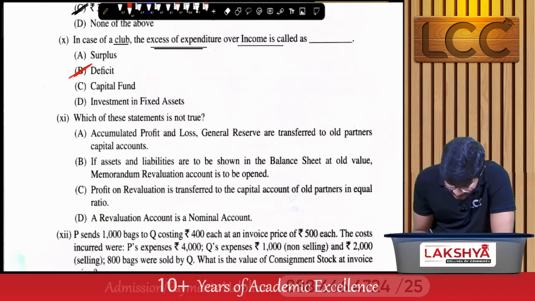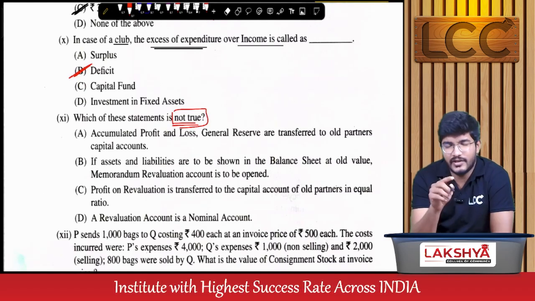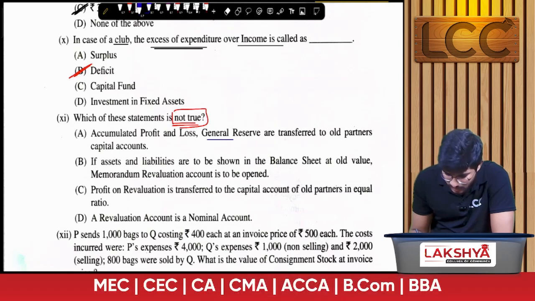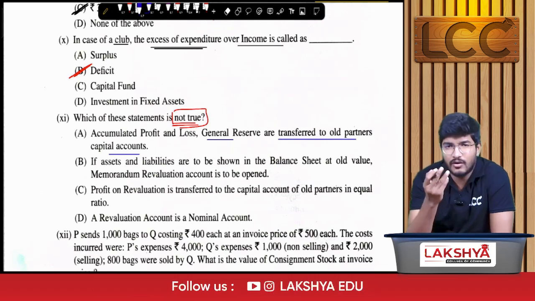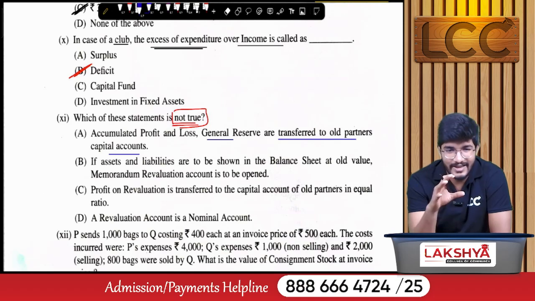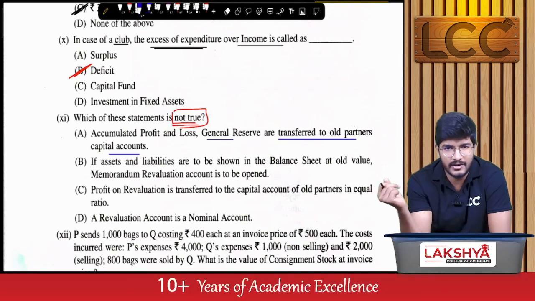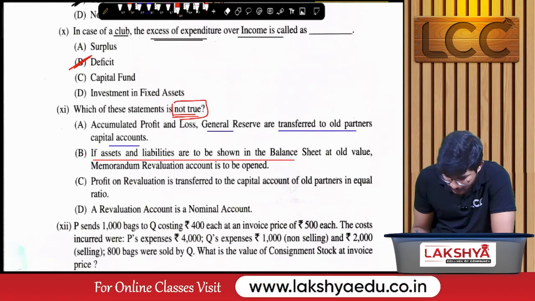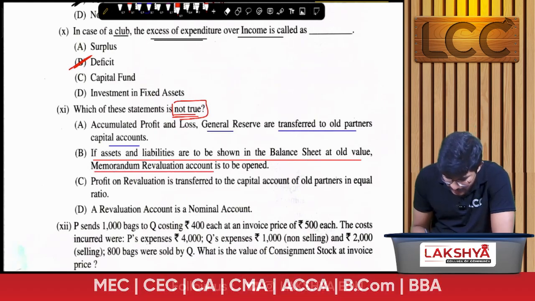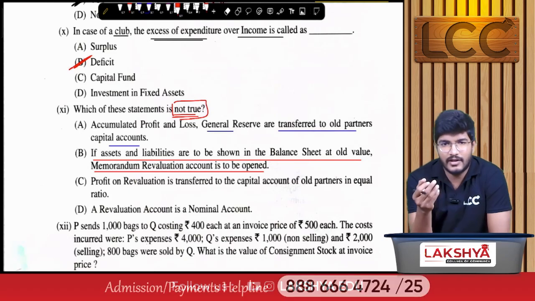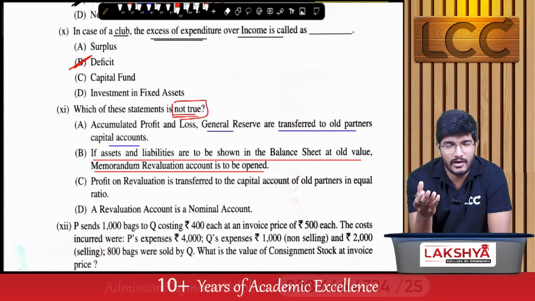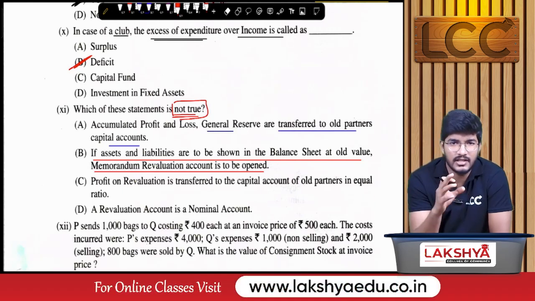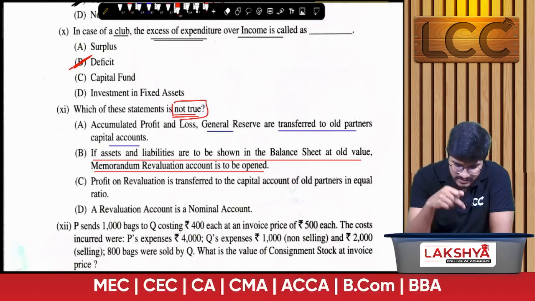Next, which of the following statements is not true? Not true. That means we have to eliminate the ones which are correct. So first, accumulated profits and losses, general reserves are transferred to old partners' capital accounts. Obviously, whenever a new partner comes into the business, existing reserves shall be apportioned to the old partners, right? So that is correct. Next, if the assets and liabilities are to be shown in the balance sheet at old values, a memorandum revaluation account is to be opened. Yes, obviously, because while solving the questions you may have observed already, entities maintain the same account balances in the balance sheet. So in such a case, there is a requirement of preparing a memorandum revaluation account. Hence, it is also correct.